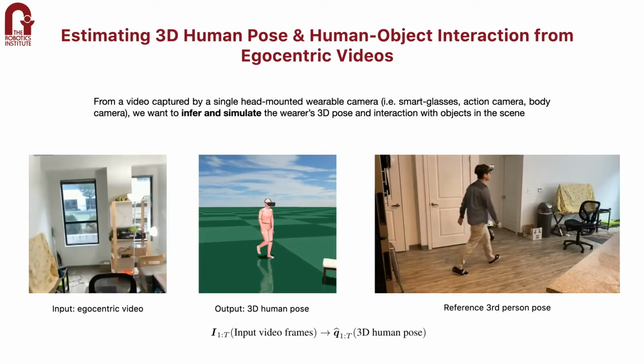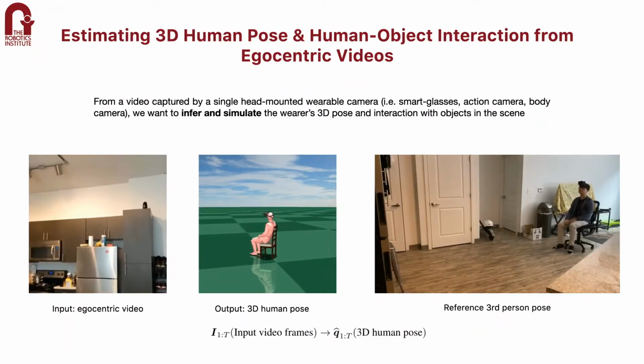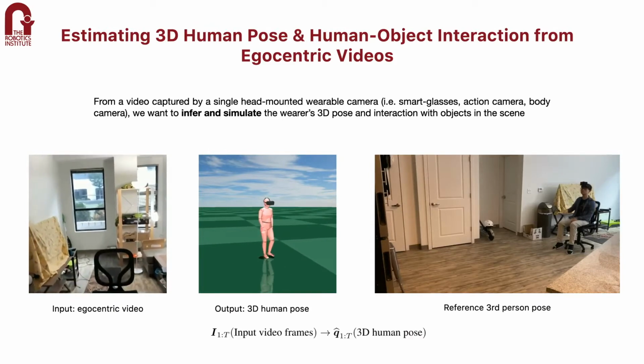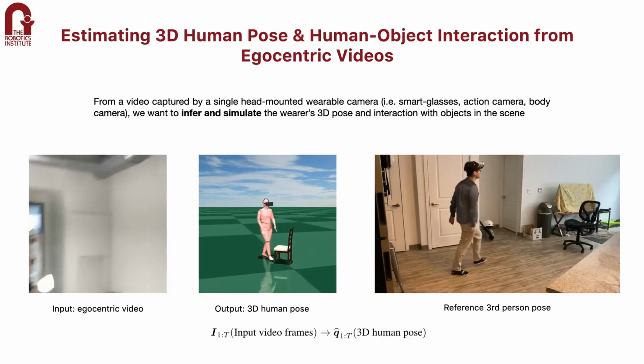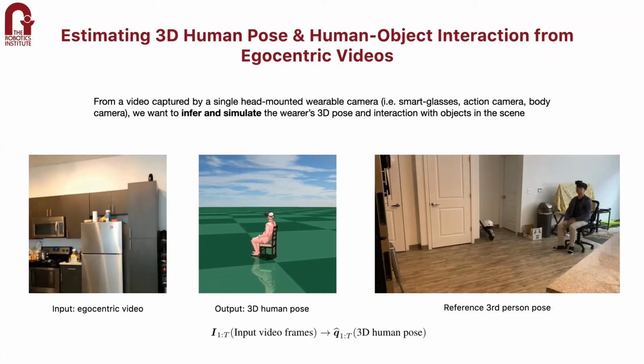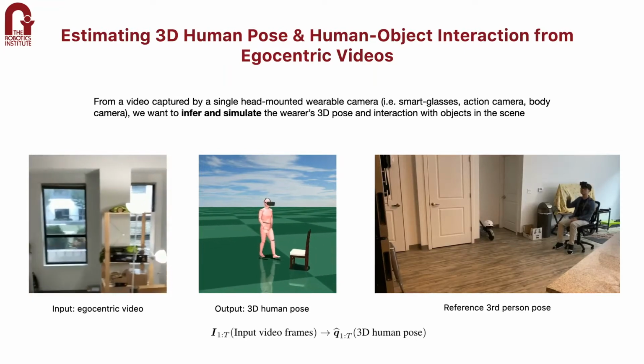From a video captured by a head-mounted camera only, we aim to infer and simulate 3D human pose and human-object interactions, such as sitting on a chair or pushing a box. Here, we ground our pose estimation inside the physics simulation and achieve physically plausible human motion and human-object interaction estimation.